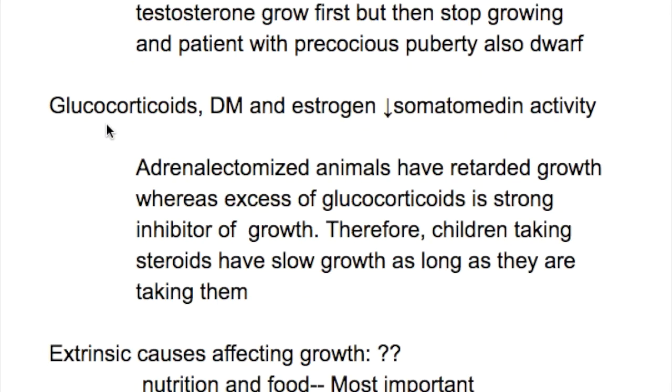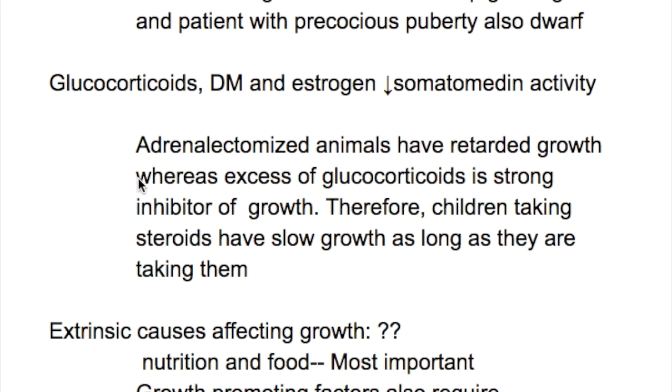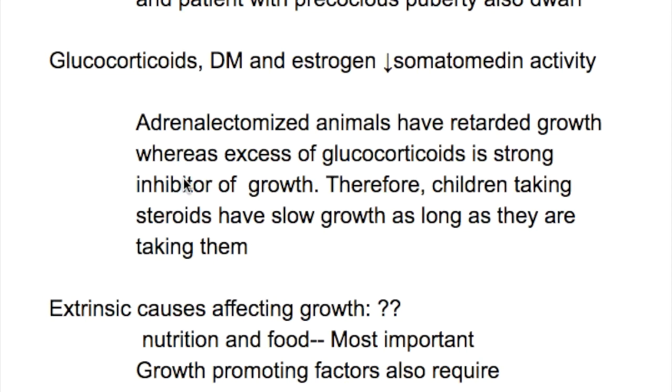So what are the effects of glucocorticoid, diabetes and estrogen on growth? Glucocorticoid, diabetes and estrogen decrease somatomedin activity. Adrenalectomized animals have retarded growth, whereas excess glucocorticoid is a strong inhibitor of growth. Therefore, children taking steroids have slow growth as long as they are on these medications.